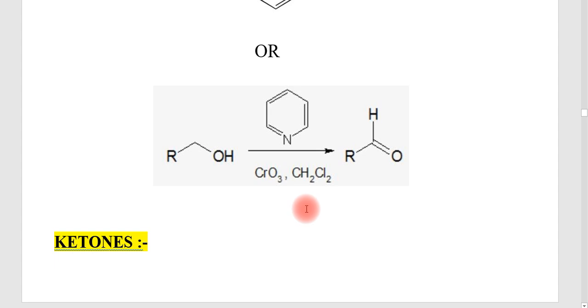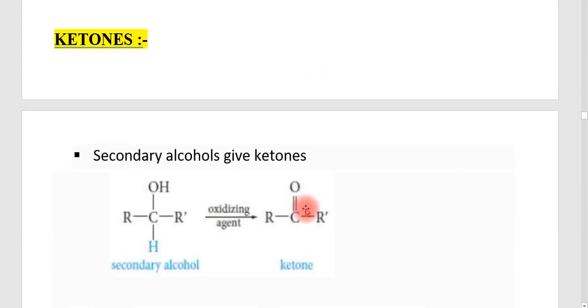Anyway, the primary alcohol is oxidized to form aldehydes. So that is the main point. Then how can we produce ketones? Ketones can be produced from the secondary alcohol. Only the secondary alcohol will give you the ketones.